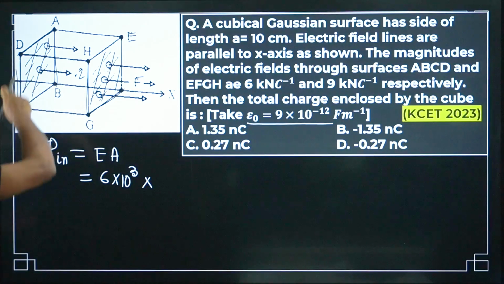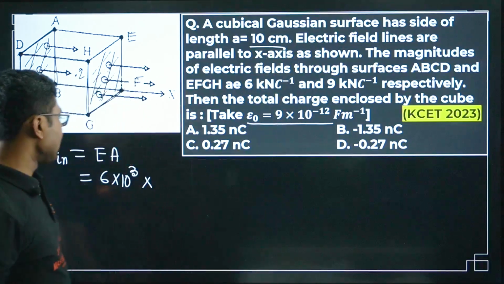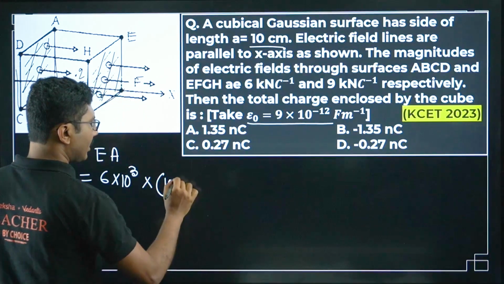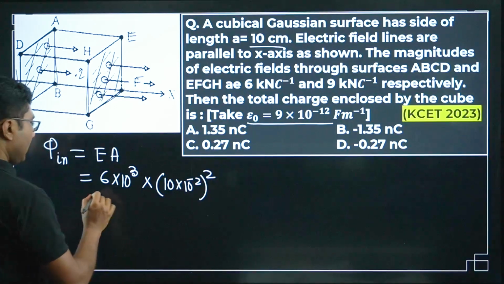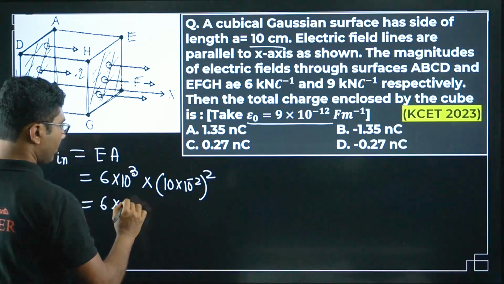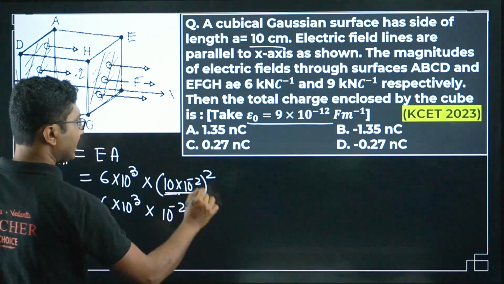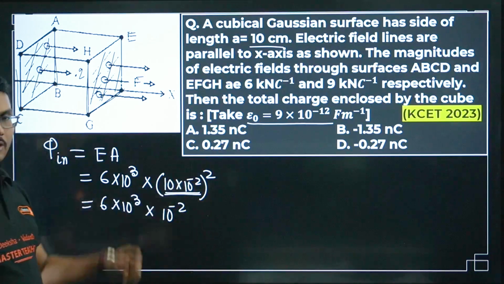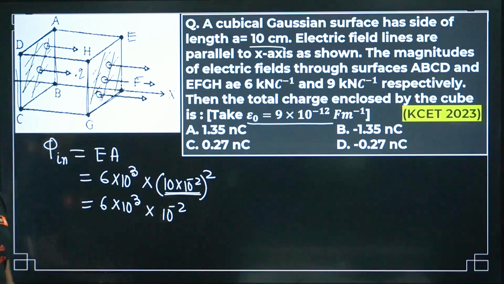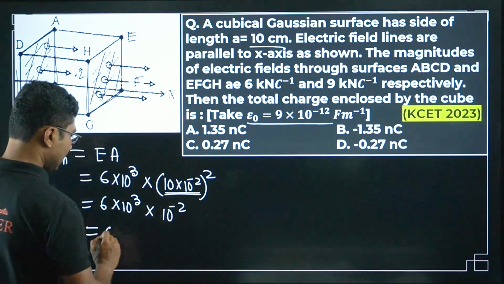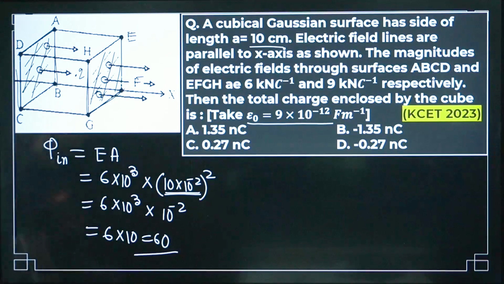What is the area? The area is the area of this square. The side given here is 10 centimeter. 10 centimeter means 10 into 10 to the power of minus 2, whole square. So it will be 6 into 10 to the power of 3 into 10 to the power of minus 2. 10 into 10 to the power of minus 2 is 10 to the power of minus 1, and 10 to the power of minus 1 squared is 10 to the power of minus 2. So it will be 6 into 10, that is 60. 60 is the phi in.